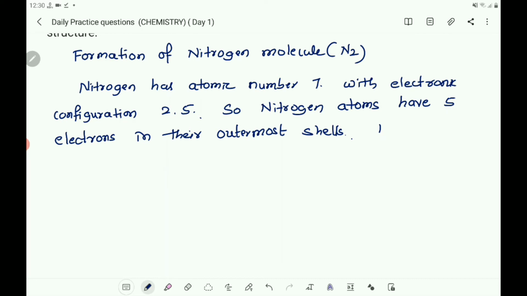So to reach octet electronic configuration, nitrogen needs 3 electrons. So you take, nitrogen needs 3 electrons to gain octet configuration.